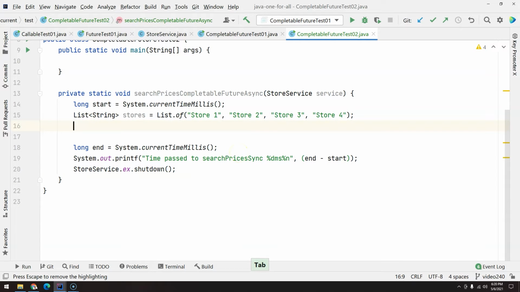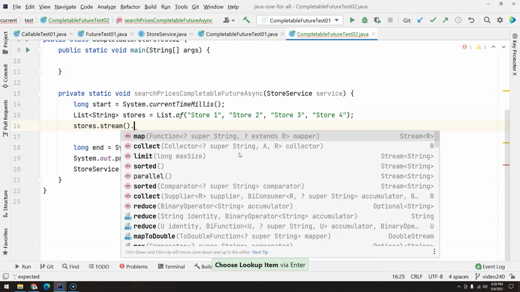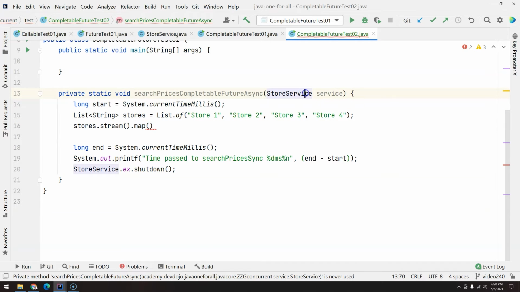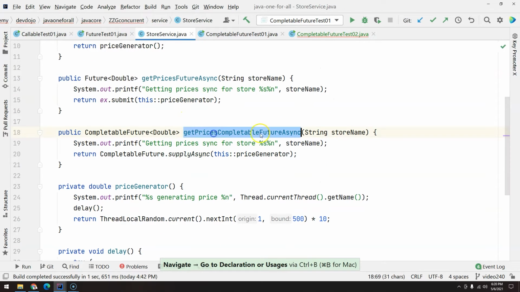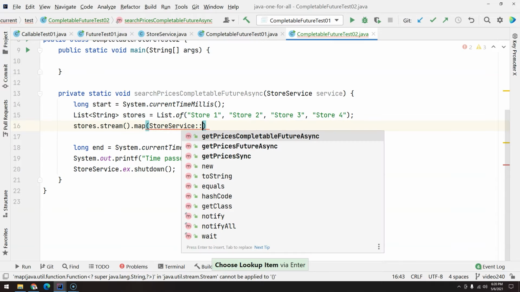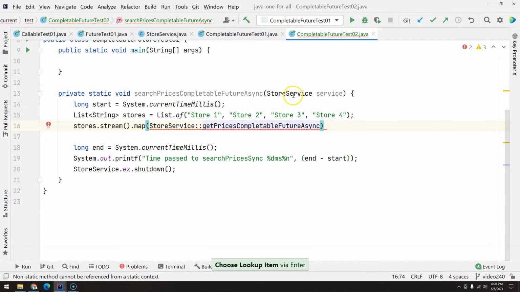Imagine that you just want to iterate over all these names and trigger the search. But if you use stream, you have to be careful with something. So let's see here, stream, and then you would like to map. We can use a method reference here. Since you are going to call the store service getPriceCompletableFutureAsync passing the store name, and we have the store name available, we just call the store service.